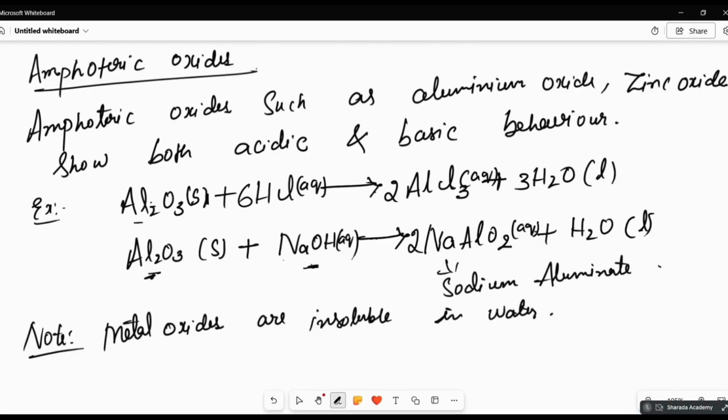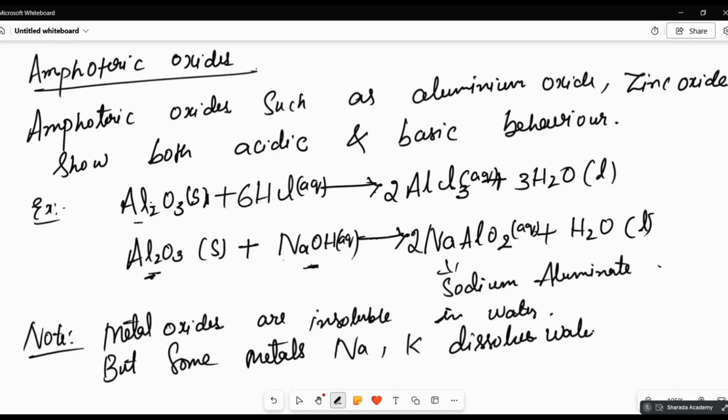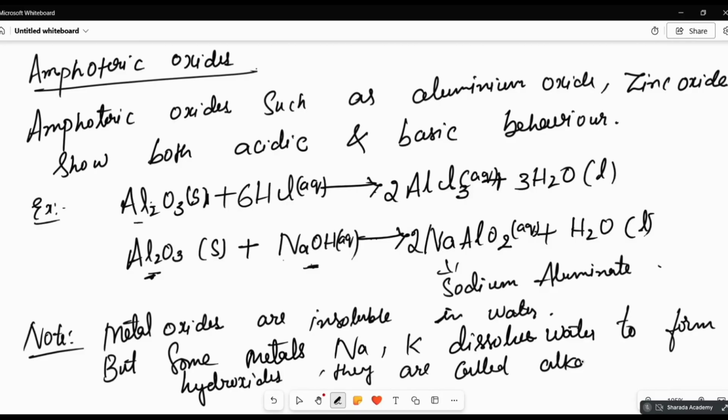Few are soluble in water, but some metals like sodium and potassium dissolve in water to form hydroxides. They are called alkali.